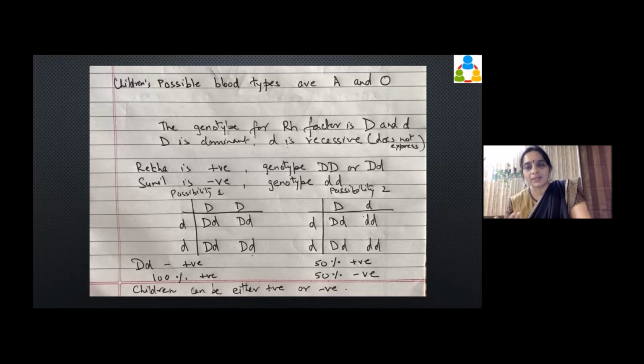What does that mean? That means that if there are 2 children, it is not that one will become positive, another will become negative. No. The first child has 50% chance of becoming positive or negative. The second child also has 50% chance of becoming positive or negative. The third child also has a chance of becoming positive or negative. So this chance is something which will be there with every child. So in a family, if you have 4 children, it is not that 2 children will become positive and 2 children will become negative. It is not like that. I hope you are getting it, right? Very good.